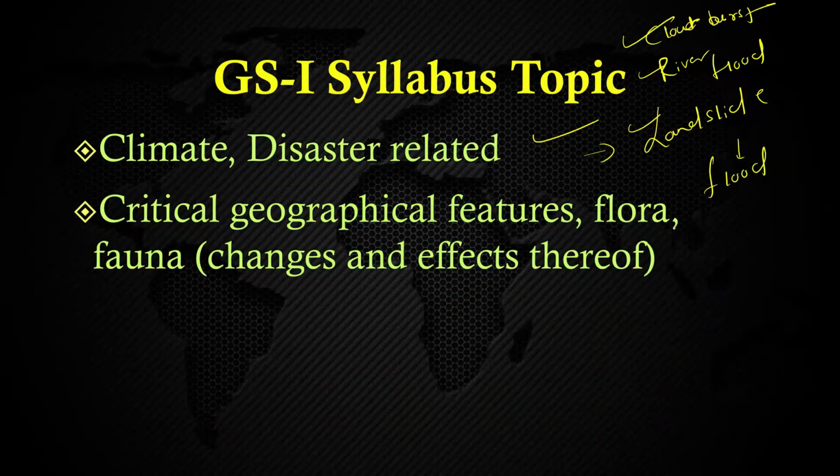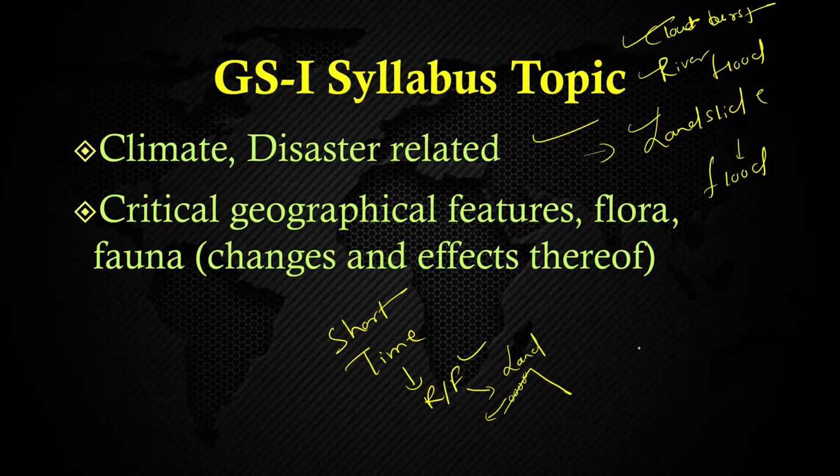Think, suppose a cloud burst is there, means within a short time there is more rainfall. If there is more rainfall, in a hilly area the upper layer will be drenched, and the soil is wet and heavy, and it will be poured down in the form of a landslide.